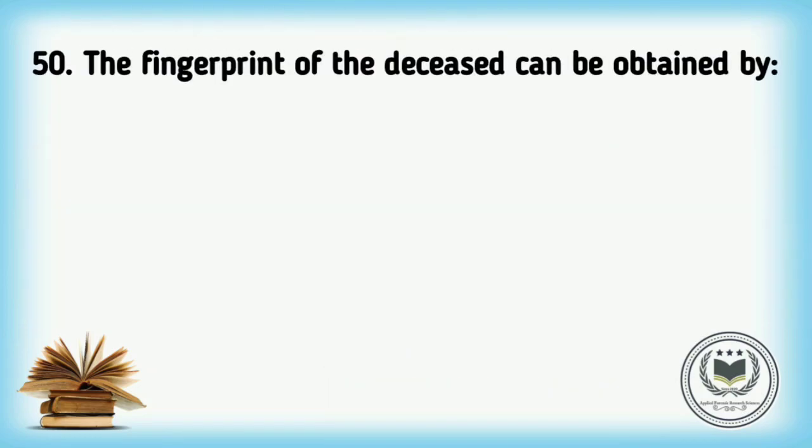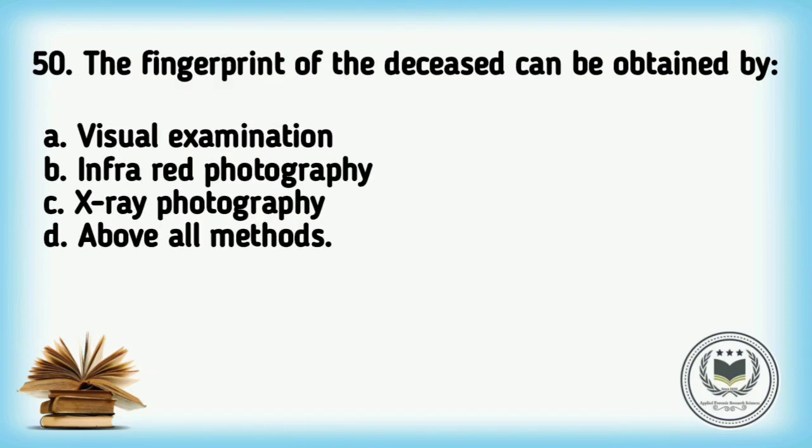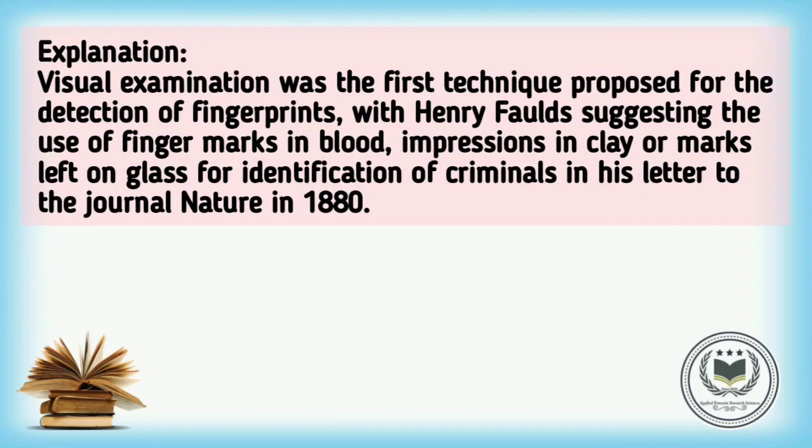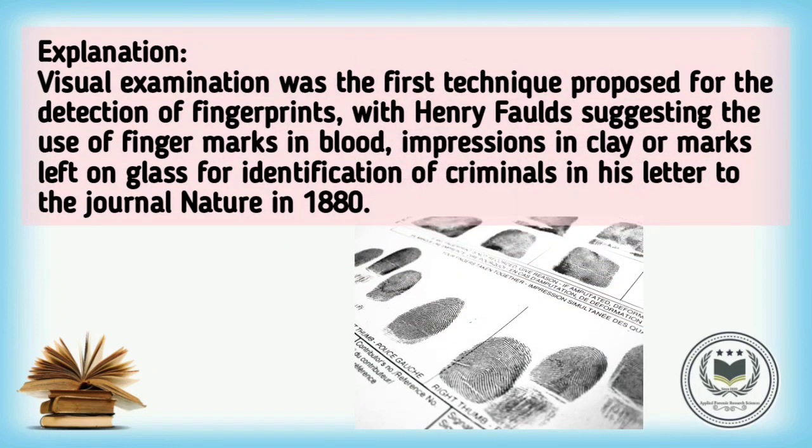Question number 50. The fingerprint of the deceased can be obtained by, options are option A visual examination, option B infrared photography, option C X-ray photography, and option D all methods. Correct answer is option A visual examination. Explanation: visual examination was the first technique proposed for the detection of fingerprints, with Henry Faulds suggesting the use of finger marks in blood, impression in clay, or marks left on glass for identification of criminals in his letter to the journal Nature in 1880.